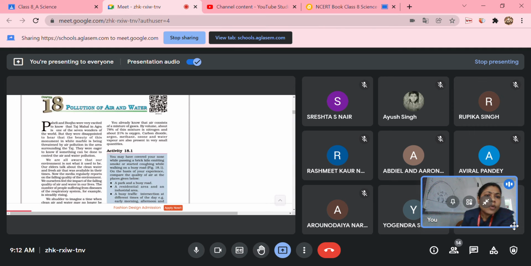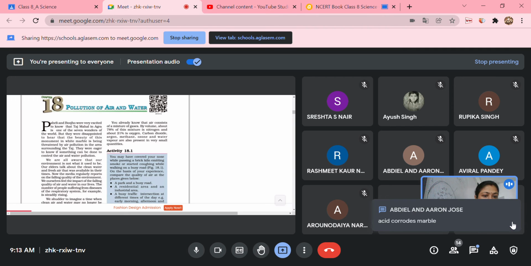Okay. So what will happen? The atmosphere is full of polluted oxides like carbon dioxide, sulfur dioxide, nitrogen dioxide. When rainfall occurs over there, there will be acidic rain. So ultimately the Taj Mahal, one of the seven wonders of the world, has been made out of marble. What is the formula of marble? Calcium carbonate, CaCO3. Okay, so this acid will react with the marble, calcium carbonate, and what will happen?